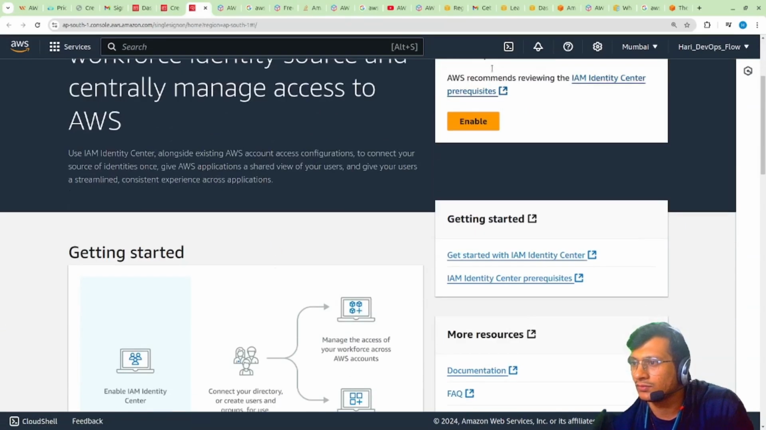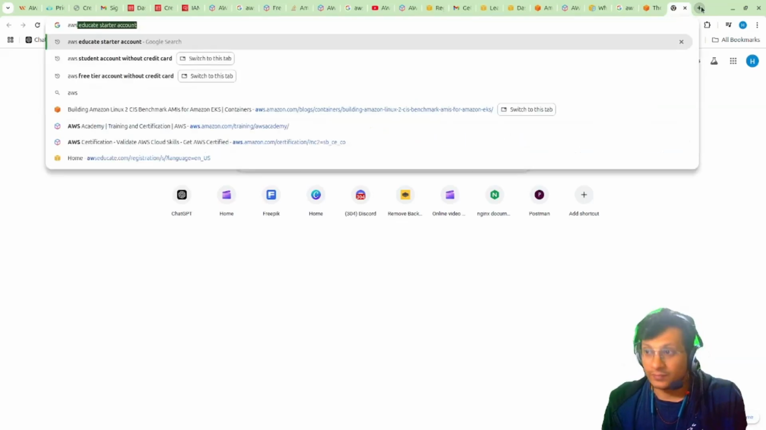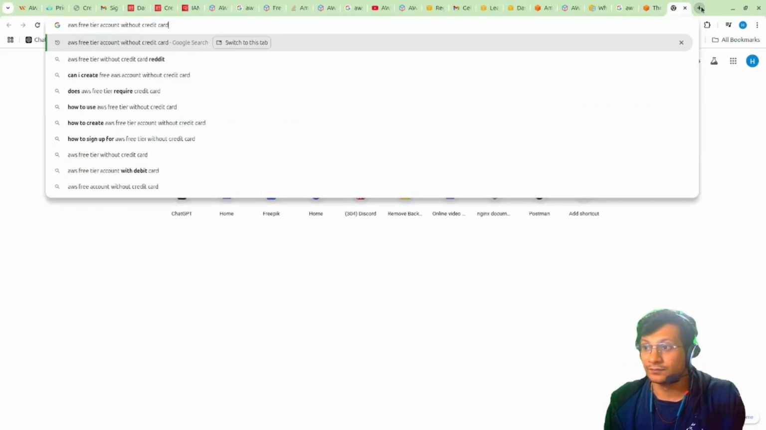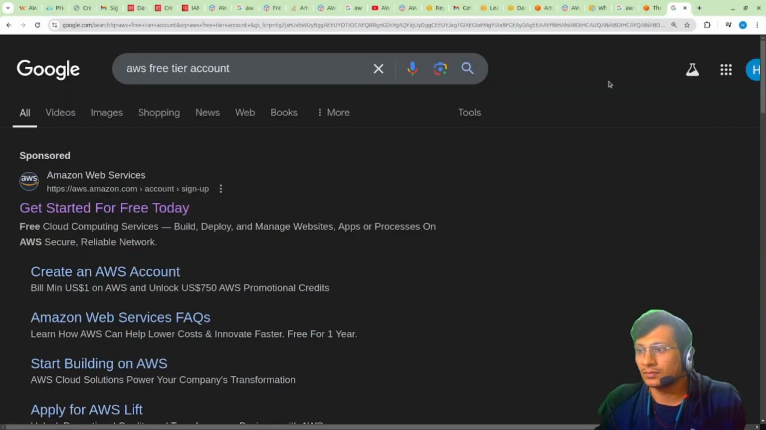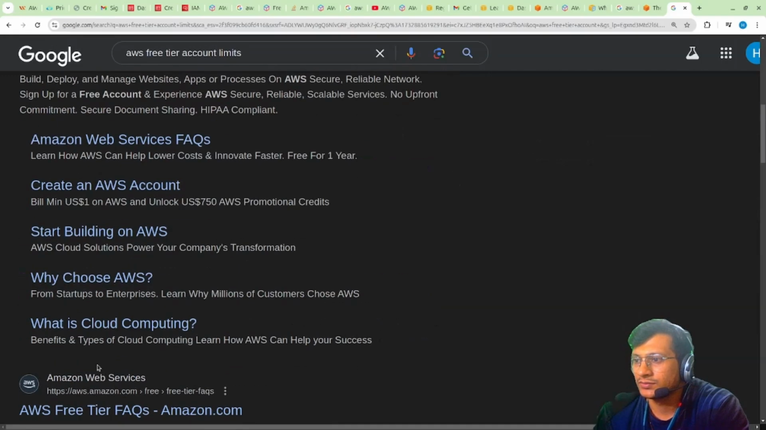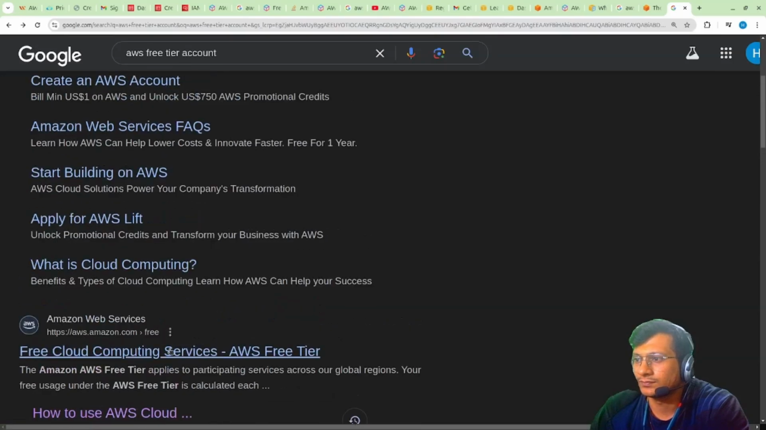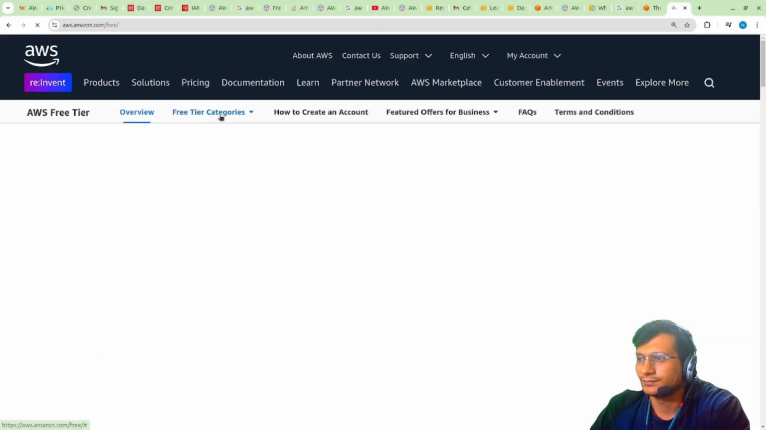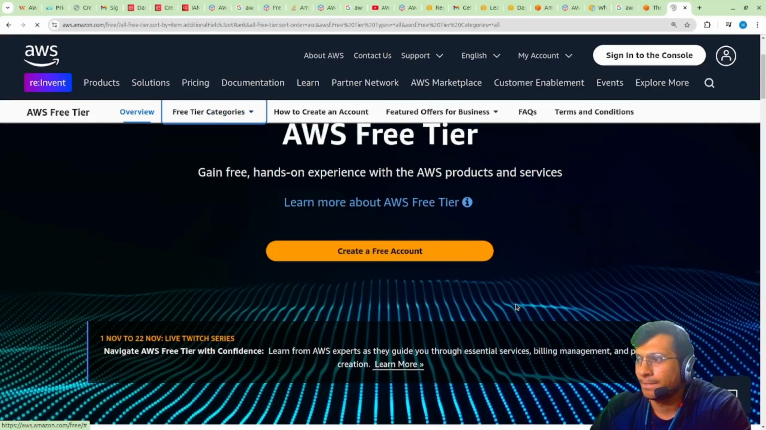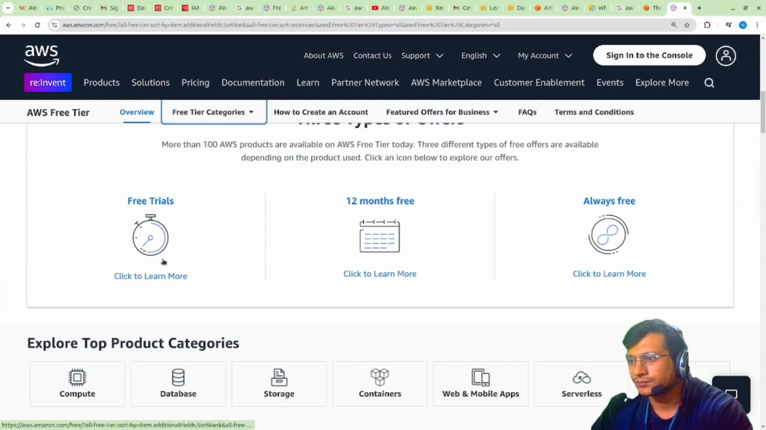This is a free tier account. Let us look at the limits: free cloud computing services, AWS Free Tier. Yes, this is a free tier account. You should be aware of what to use and when to use it.